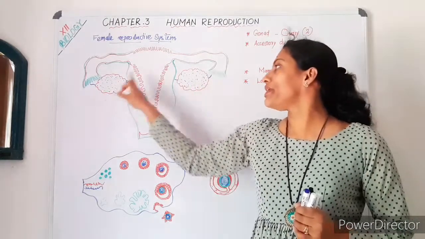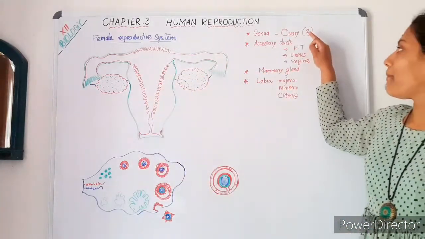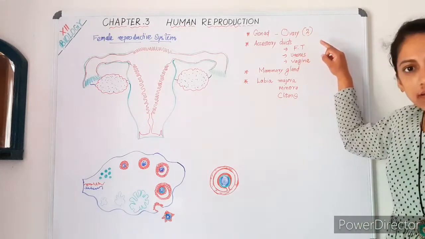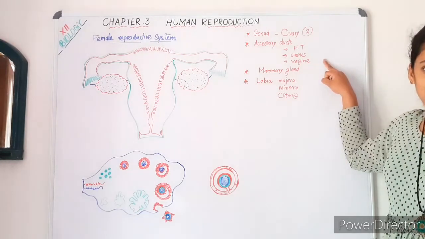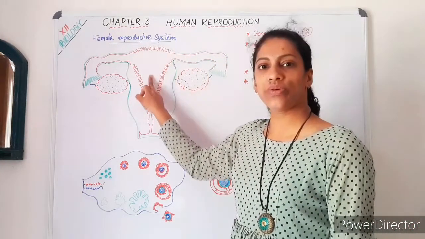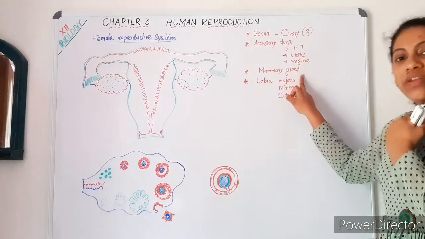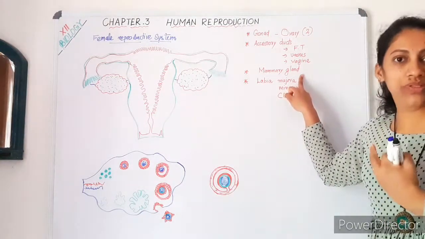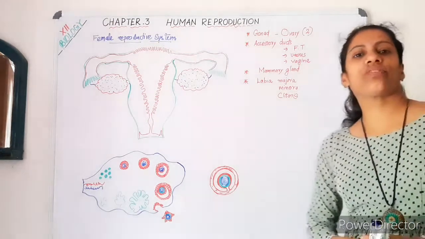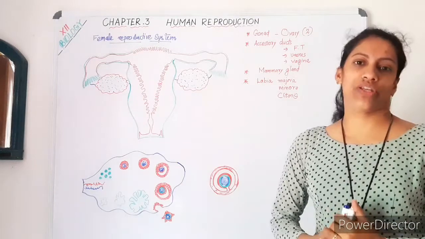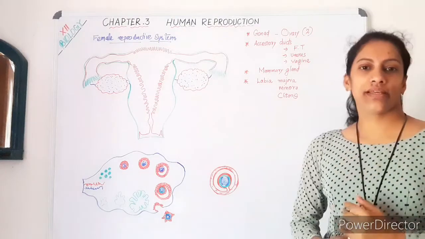The ovaries remain attached to the uterus and to the tube. We will discuss it later. Then the accessory ducts include the fallopian tube, which leads to the uterus, and then the vagina. Then there is the mammary gland, an accessory gland which produces milk. Labia majora, labia minora and clitoris are the external genitalia. Okay, so let us discuss one by one.